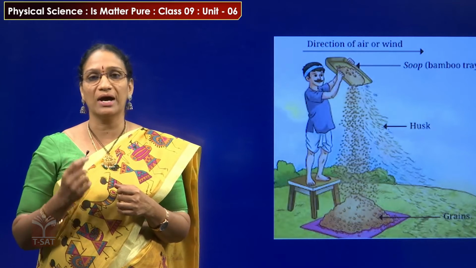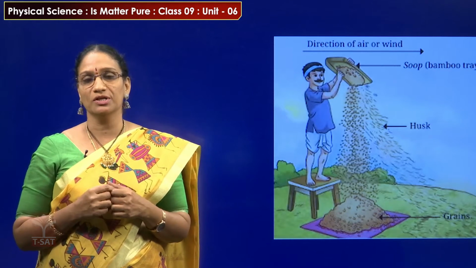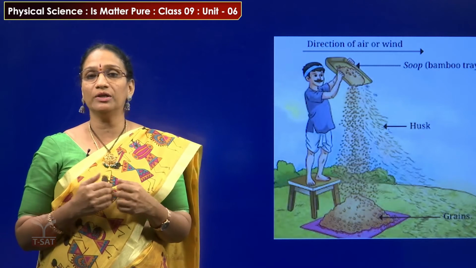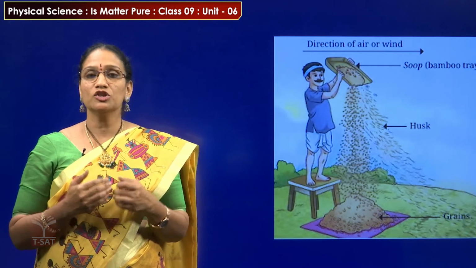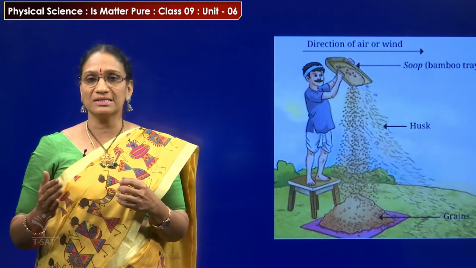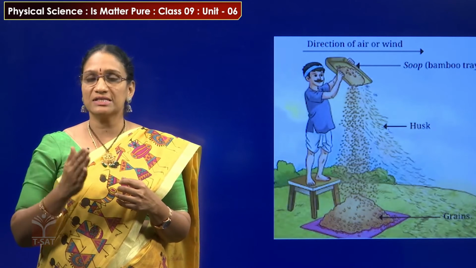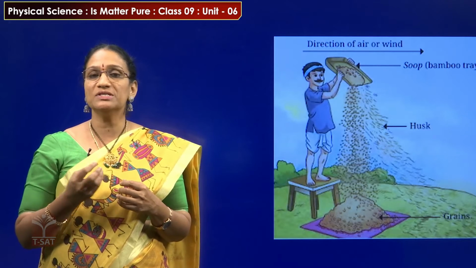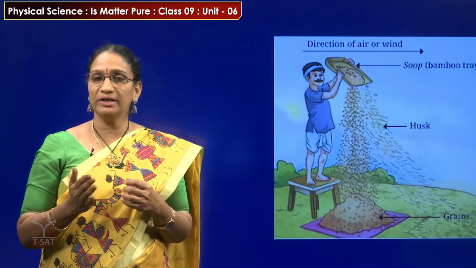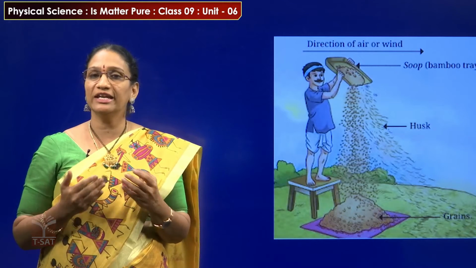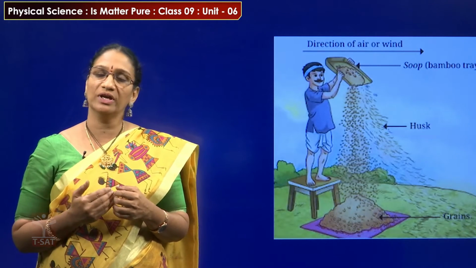With the help of the wind, they separate the lightweight material called husk. The husk is thrown away separately to a distance, and the heavier particles, that means the grains, fall in a separate heap. With the help of the winnowing method, they can easily separate the husk from the grains.